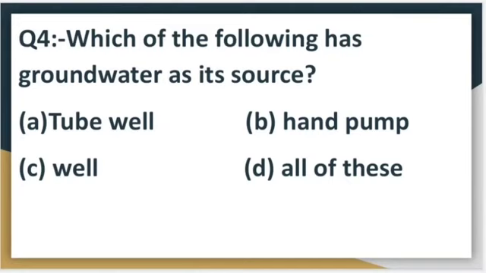Yes, we get groundwater from well also. So these three are correct options. That's why we can say that all of these options are correct. So the correct option is D, all of these.